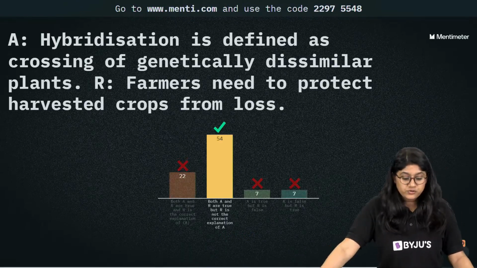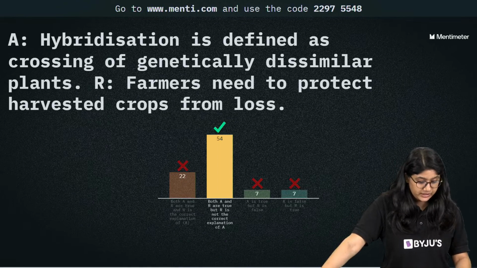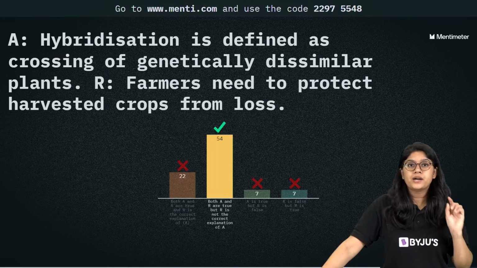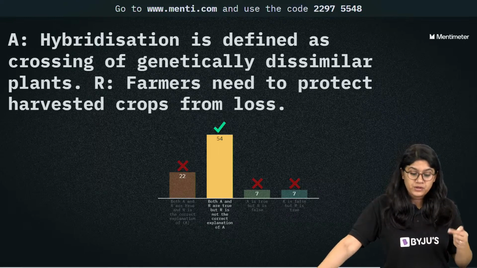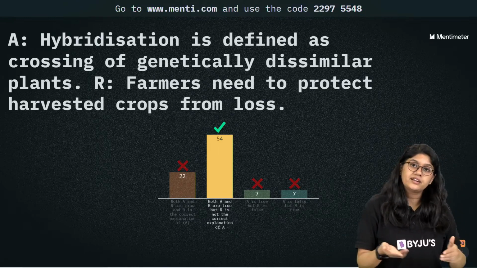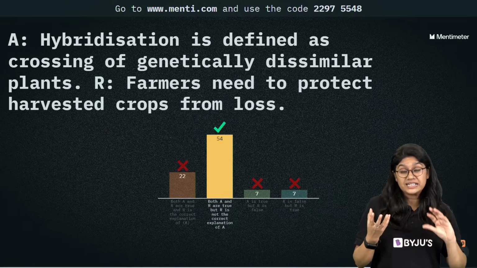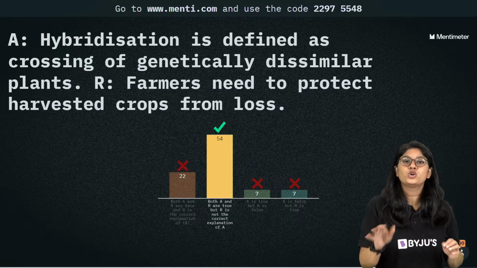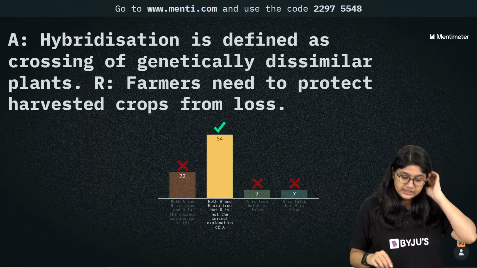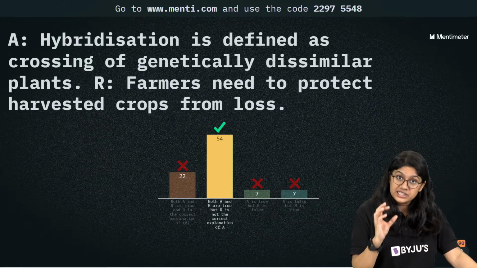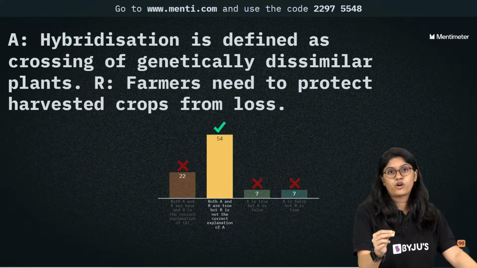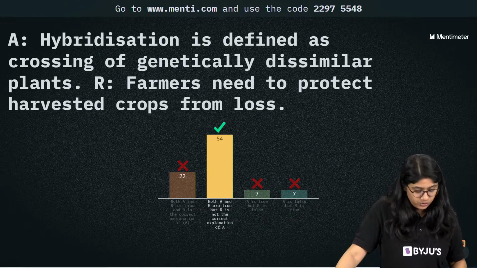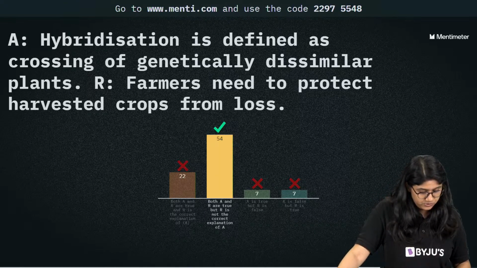Very good. So 54 of you have voted for the correct answer. Yes, and the correct answer is that both the statements are true, but R is not the correct explanation. We need hybridization, and in hybridization we have genetically dissimilar plants, but definitely the reason which is stated is not correct for A. This statement is correct that farmers need to protect the harvested crop from loss. Very good, everyone.